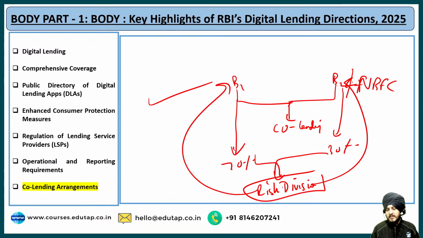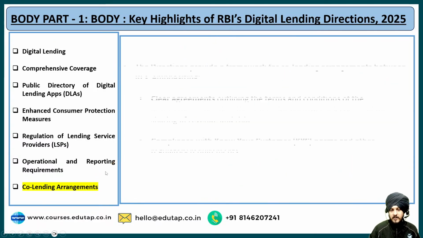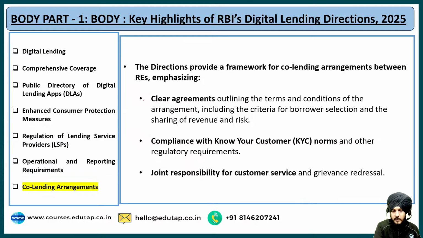Fine. All these things are going to be decided in a transparent manner, and all the provisions that are a part of this agreement should also be discussed with the borrower. Fine. This ensures that co-lending practices happen in the most transparent manner. So there should be a clear agreement.